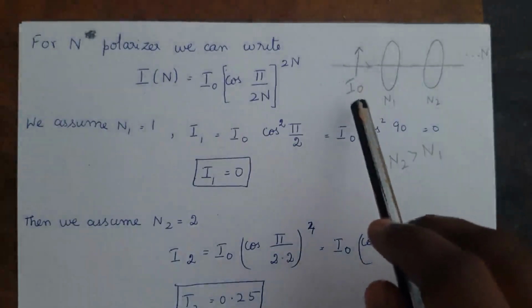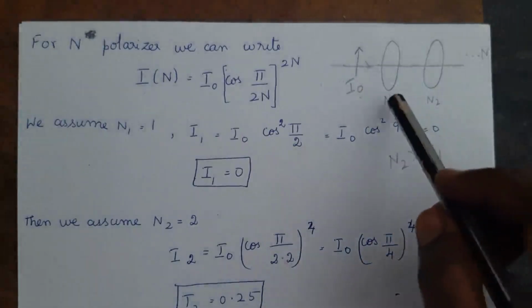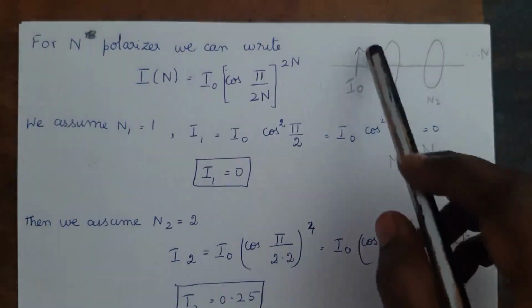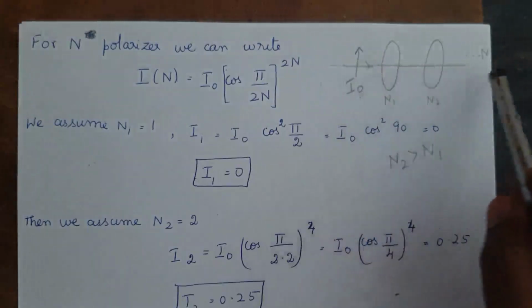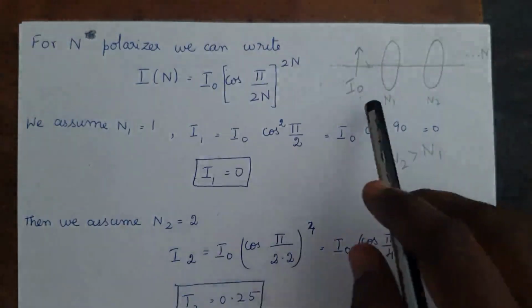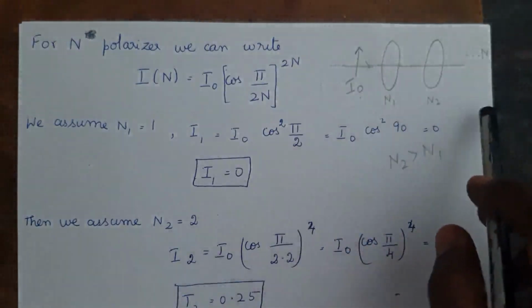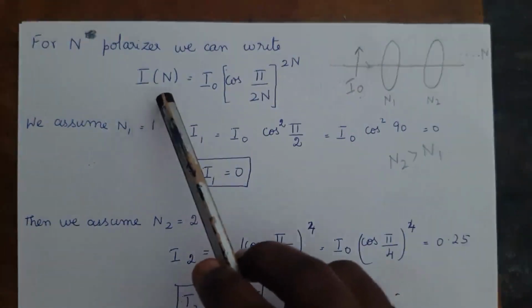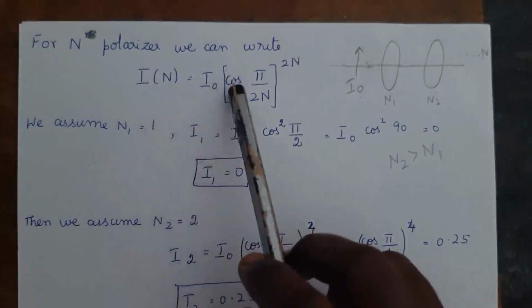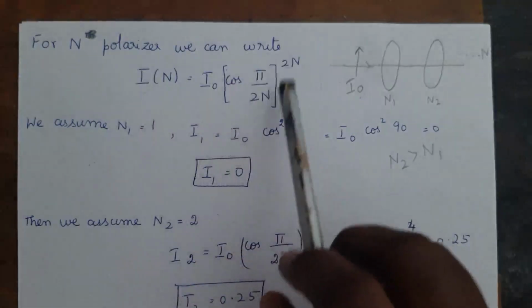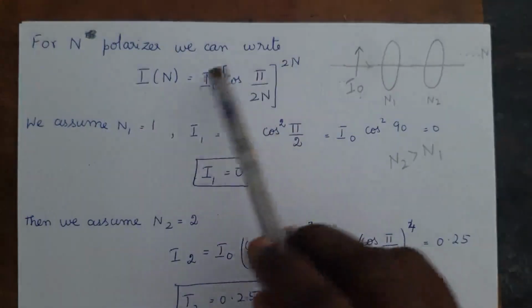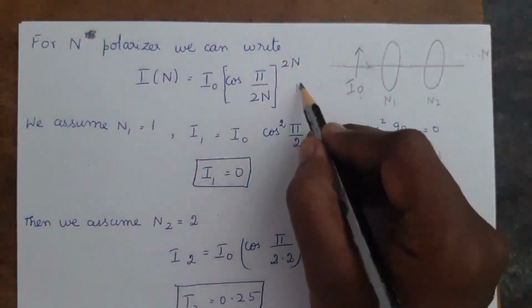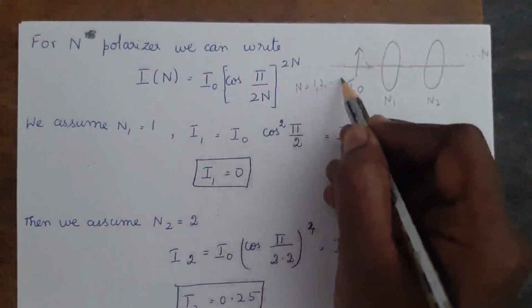In this question, they have given n successive polarizers and a vertically polarized beam passing through them. If we have n such polarizers, the intensity of the transmitted beam will be I of n equal to I naught cos pi by 2n, the whole power 2n. This formula can be used when we start the n value from 1, 2 and so on.